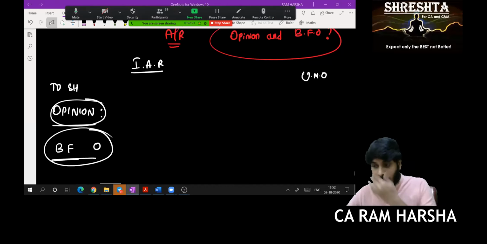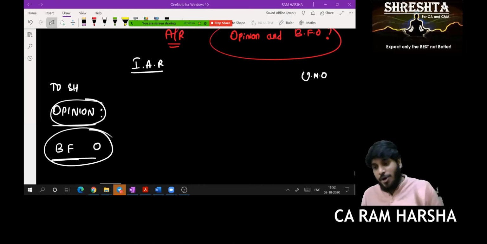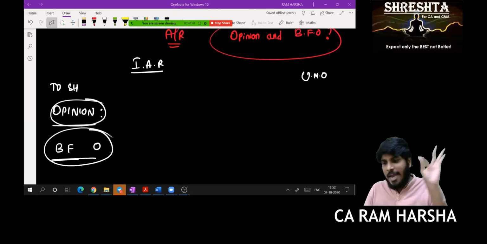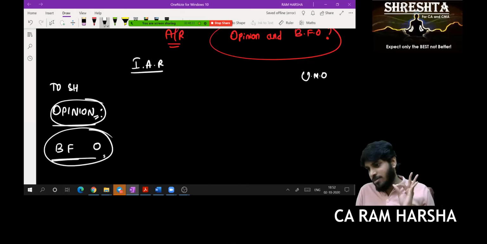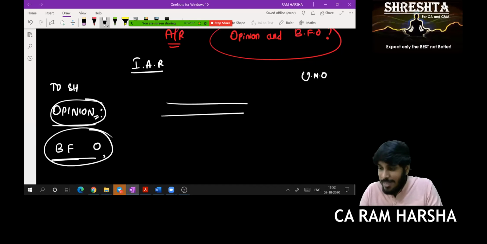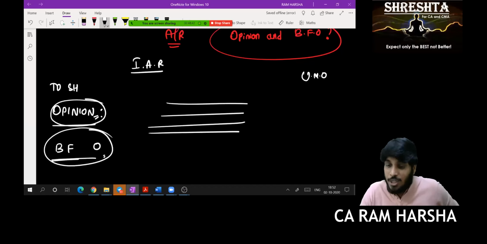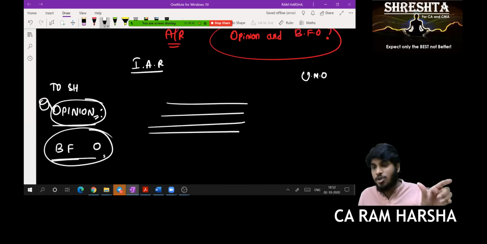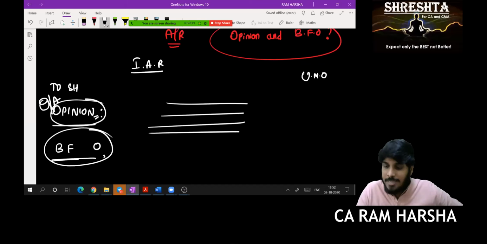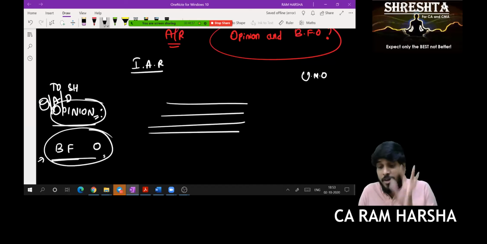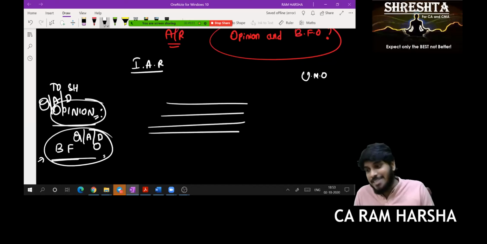So Sandhya, are you there? Yes, sir. When you give an unmodified opinion, the audit report side heading can be simply opinion and basis for opinion. But when you give a qualified or adverse opinion or disclaimer, without reading the paragraph, shareholders should understand what opinion you give. So if it is a qualified opinion, the side heading should be qualified opinion. If it is adverse opinion, the side heading should be adverse opinion. If disclaimer, the side heading should be disclaimer. Same way, next para is basis for opinion: basis for qualified opinion, basis for adverse opinion, basis for disclaimer.